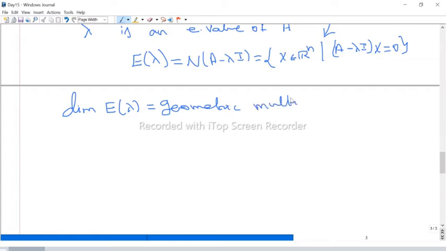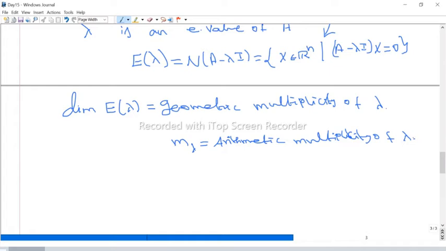So the dimension of E of lambda is the geometric multiplicity of the eigenvalue lambda. Suppose we take m suffix lambda. It is the algebraic multiplicity, the number of times lambda is repeated among the roots of the characteristic polynomial, of the eigenvalue lambda.